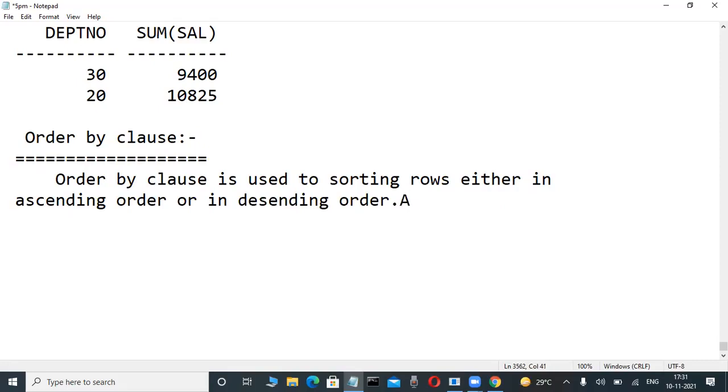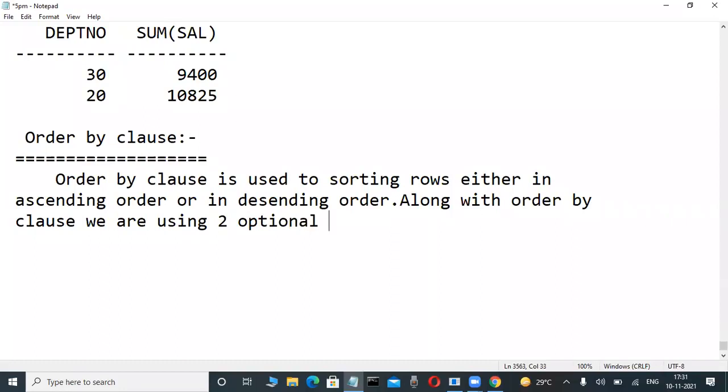Along with the order by clause, we are using two optional clauses. Clauses means keywords in this.